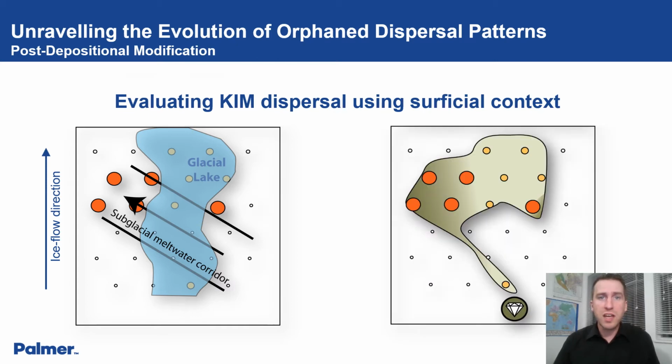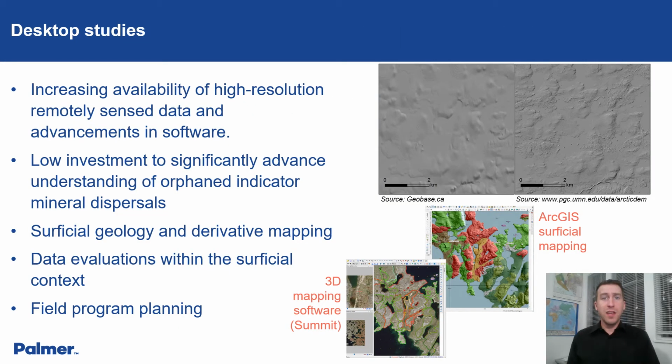So how do we identify where dispersal patterns have been affected by these post-depositional processes? If we look at the figure in the top right, we can see two images of the same location with a vast improvement in the visual resolution over the last 10 years.